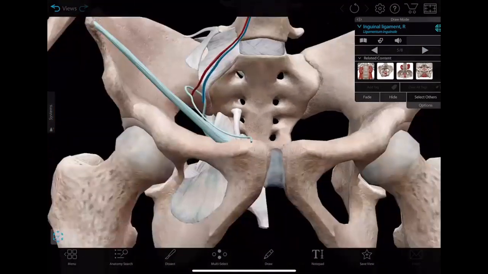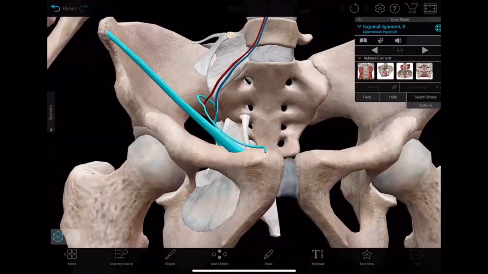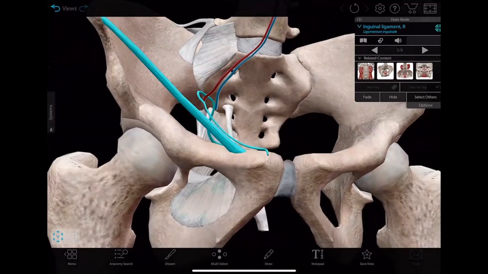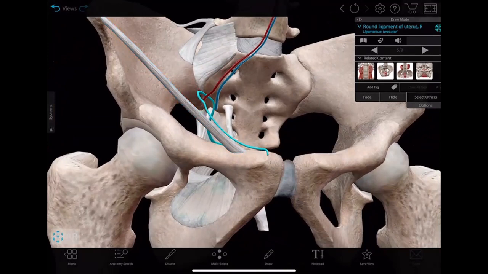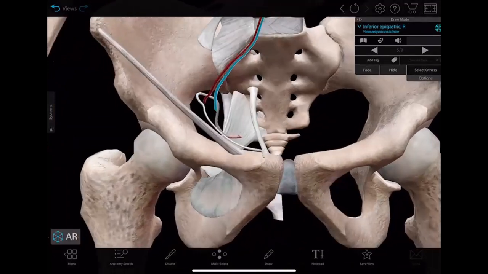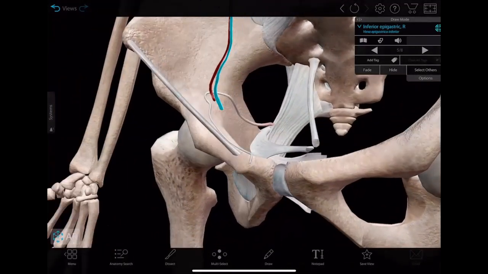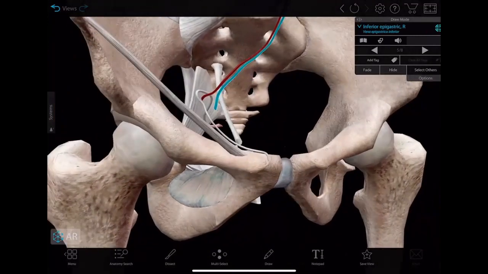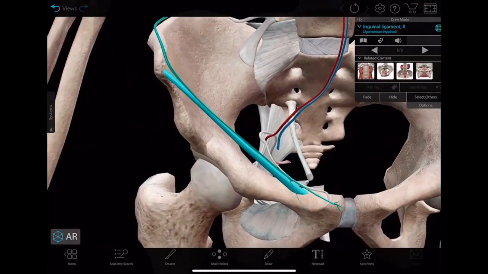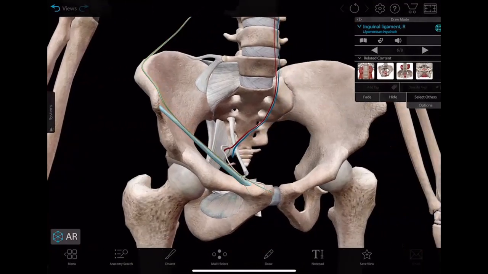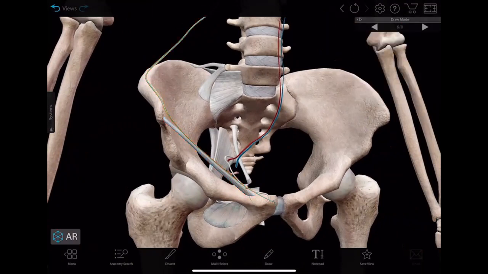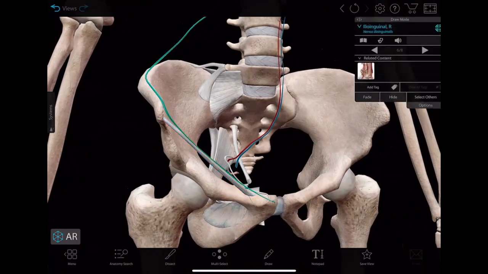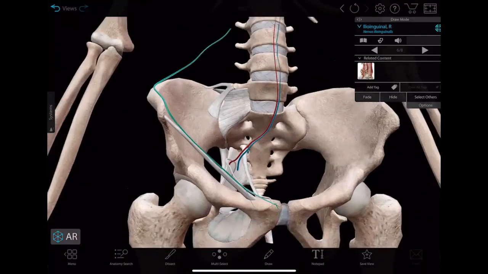This is the round ligament. Selected part is round ligament. This one, right? This one is round ligament. These are the inferior epigastric artery and veins. See, the round ligament is in the female, right? And this is the ilioinguinal nerve. This is the ilioinguinal nerve, okay?